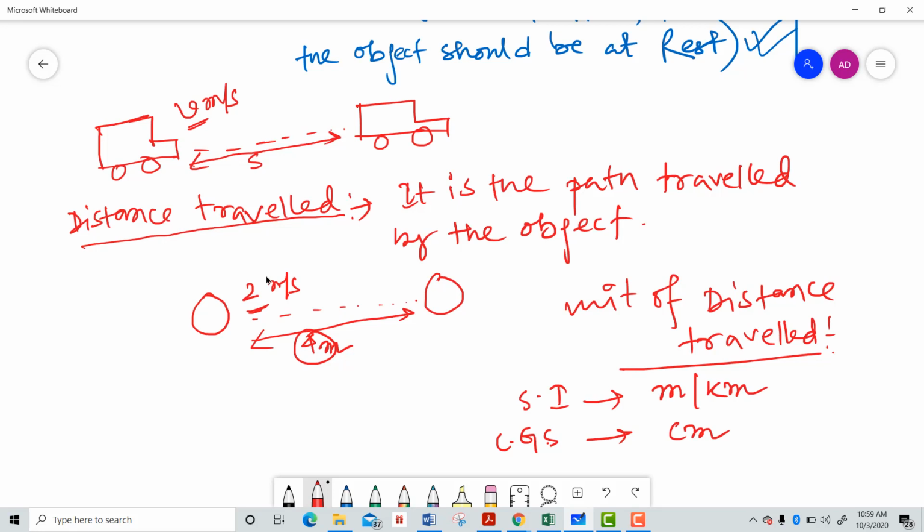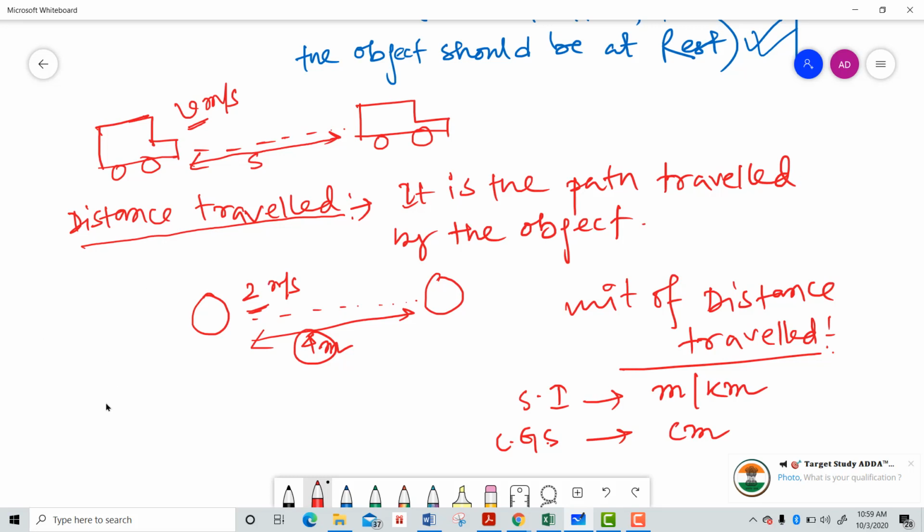So what is the difference between speed and velocity? And we know the basic difference between distance traveled and displacement as well. We have already covered that. Distance traveled we have just come to know here. But what about displacement? What do I mean by displacement?